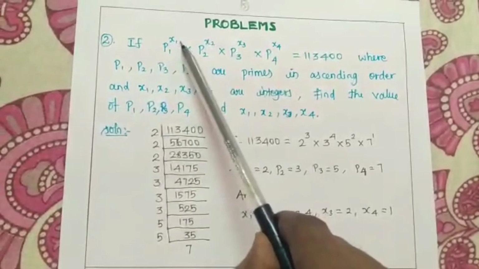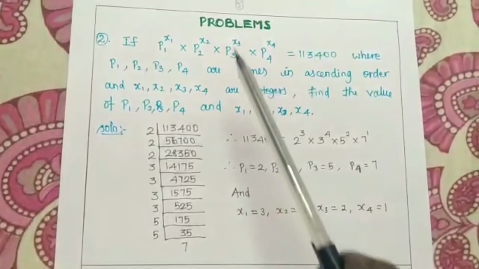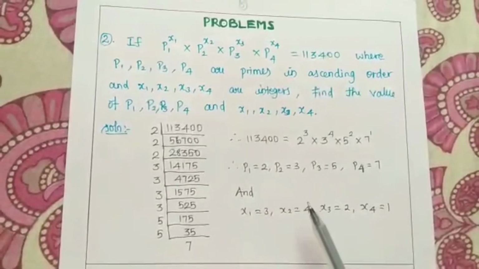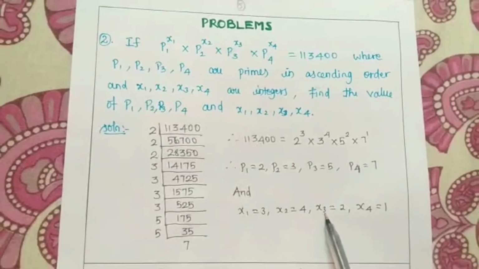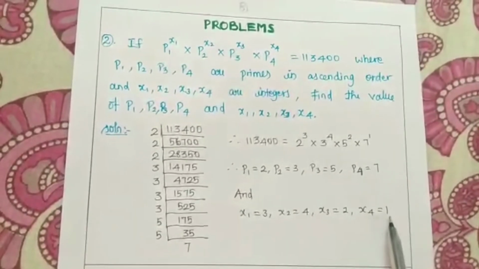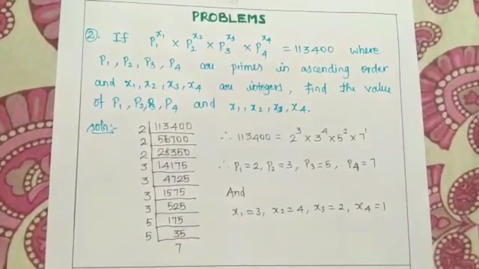What is the power here? X1. What is the power here? 3. So therefore x1 equal to 3. So in the place of x2 what I'm having? 4. So x2 is equal to 4, x3 equal to 2, x4 is equal to 1, which completes this sum.